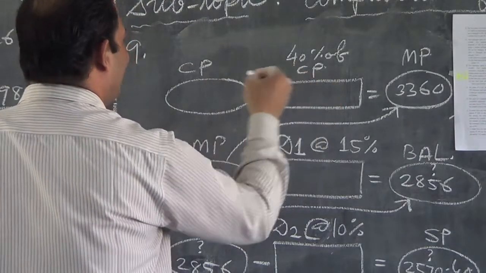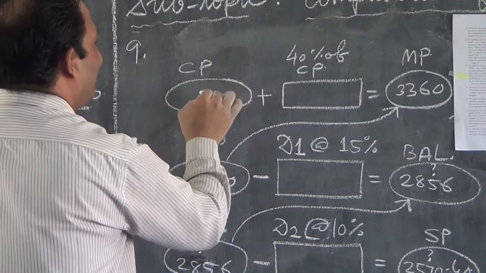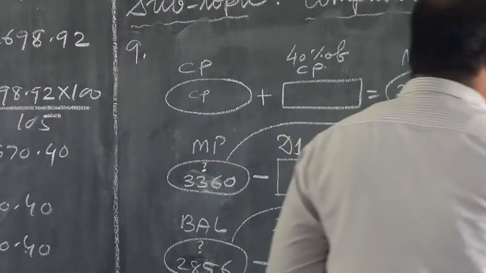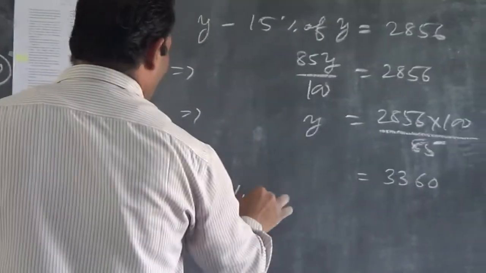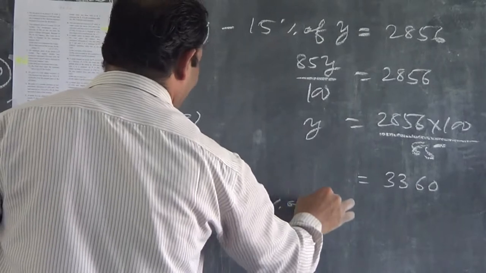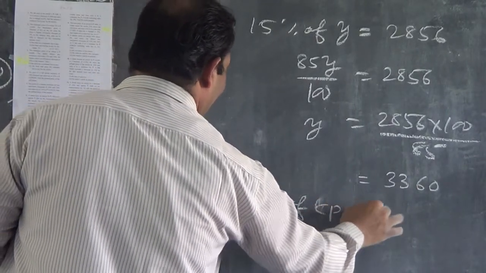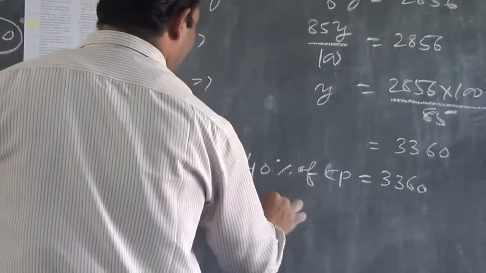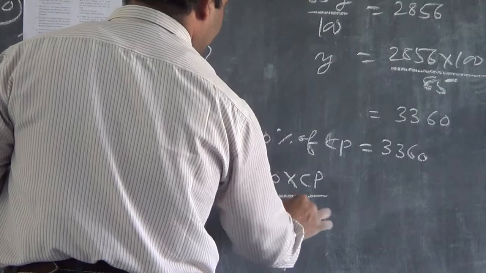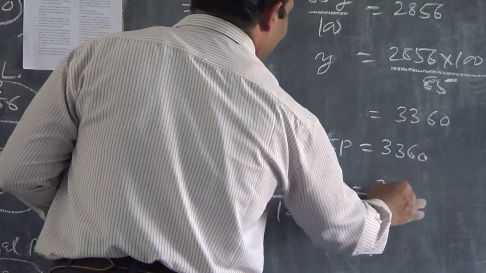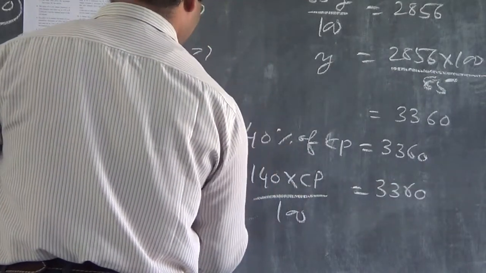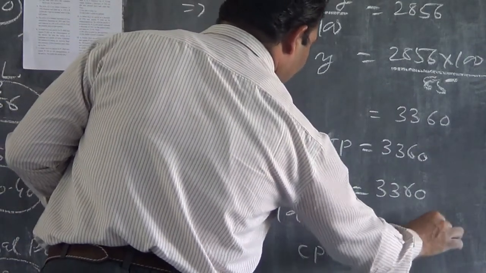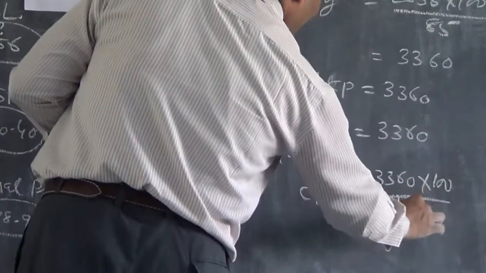Now here you see CP plus 40% of CP. So here what will you take? I will take CP because this is also a variable, and I can write here CP plus 40% of CP equal to 3360. Then 140 into CP by 100 equals 3360. Then CP equal to 3360 into 100 by 140.